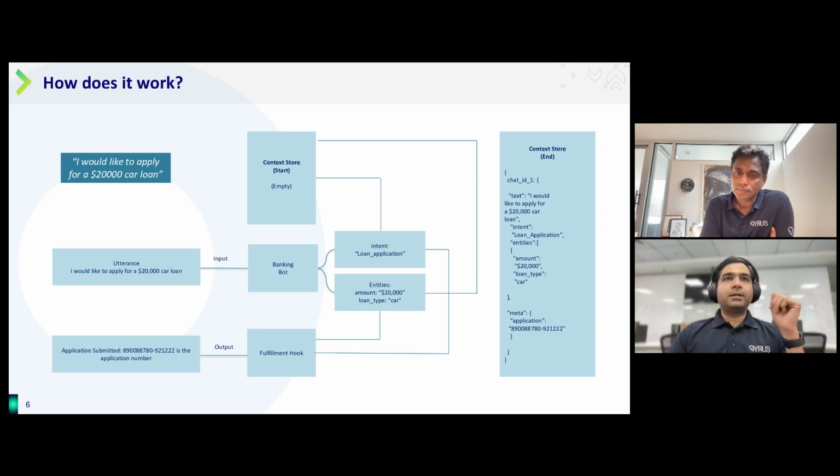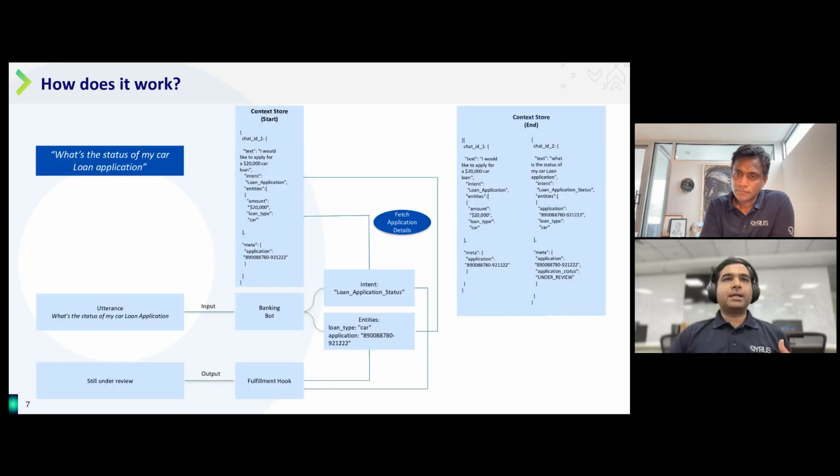And another interesting thing is you can also see that the bot stores the context, right? So there's something called a context store. Right now it is empty. It stores the context, and context basically saves the preceding utterances and responses from the user and the bot respectively. So what it means is basically to understand what was asked before.